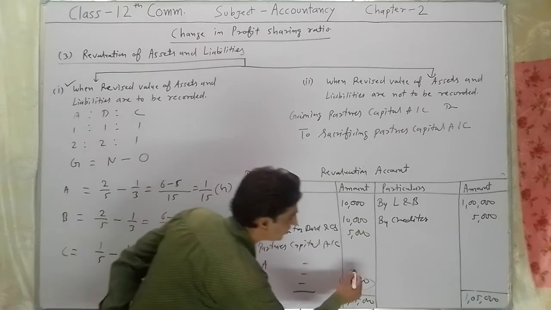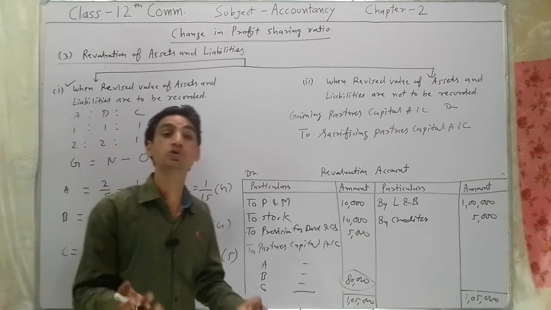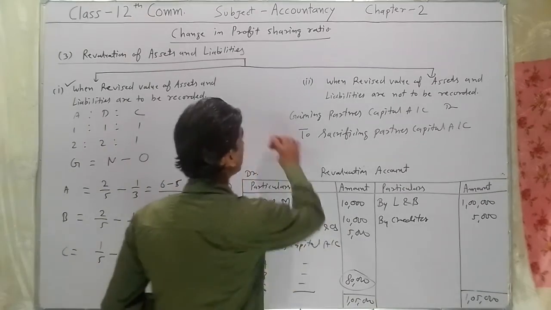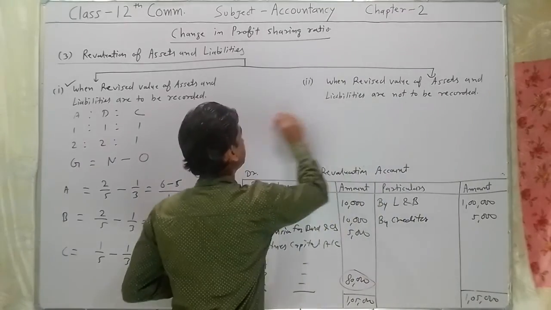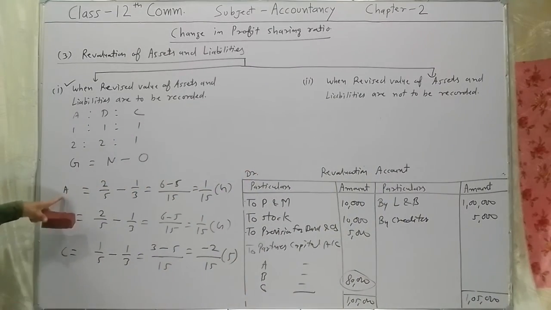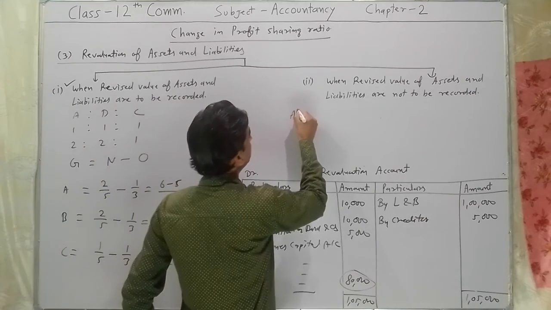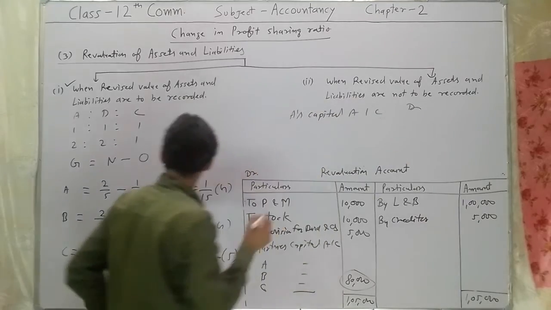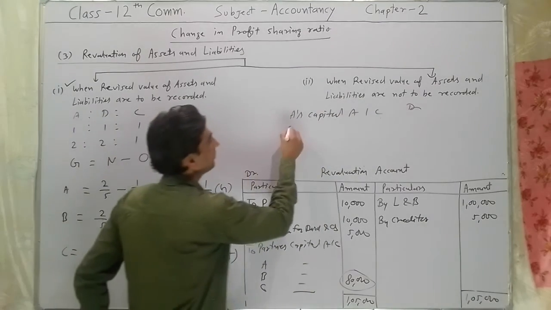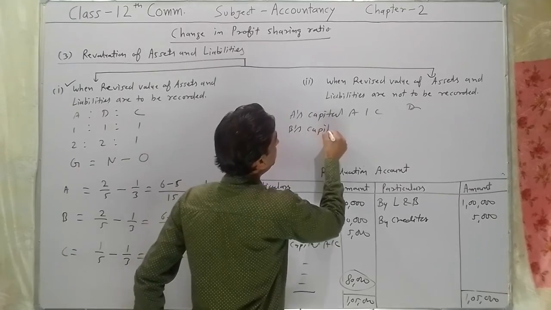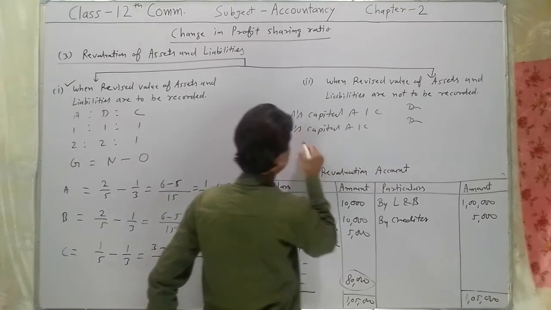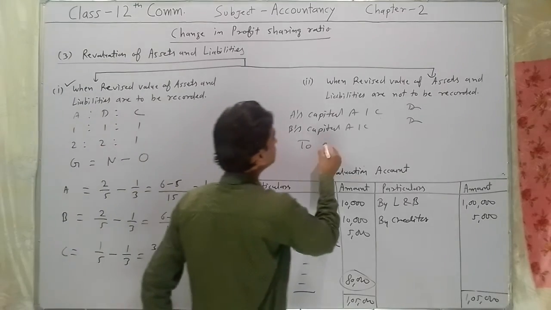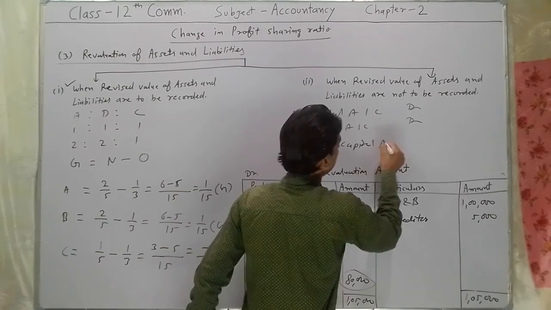So this profit amount, as we have found, the profit on revaluation of assets and liabilities will be treated as follows. The partners who are gaining here are A and B, so A's capital account debit, B is also gaining, B's capital account debit, to the sacrificing partner C's capital account.